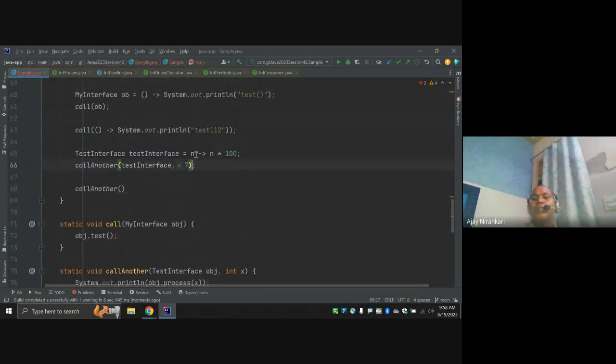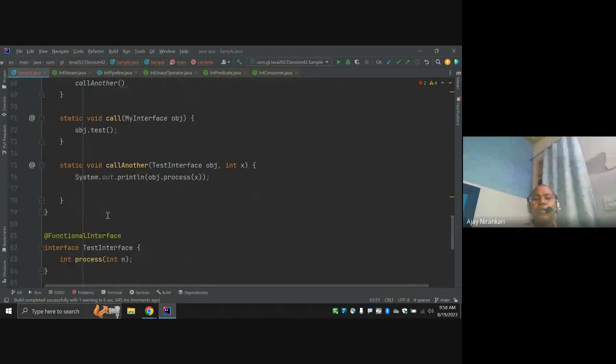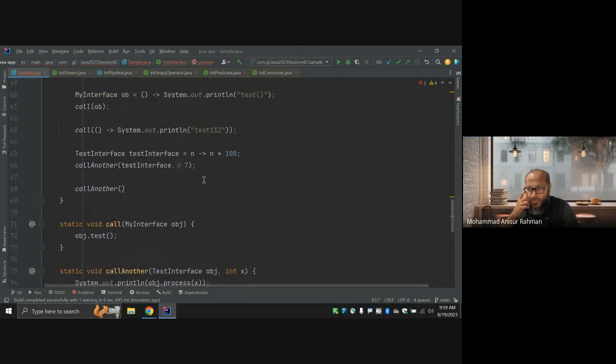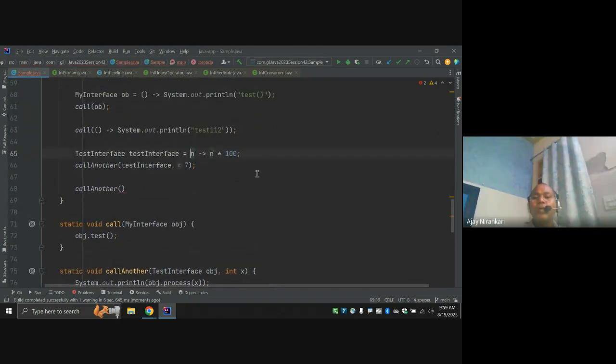This is your input and this is your output, whatever output is returned. So this code we can pass directly here.